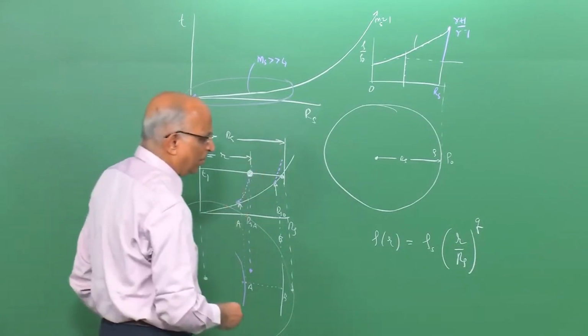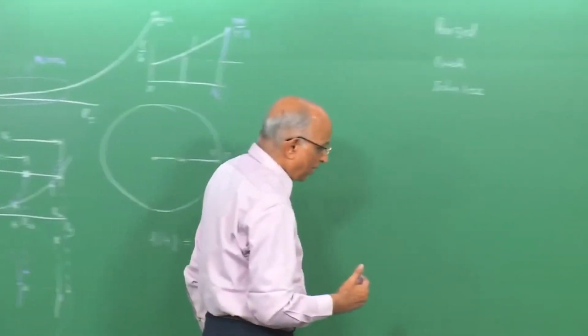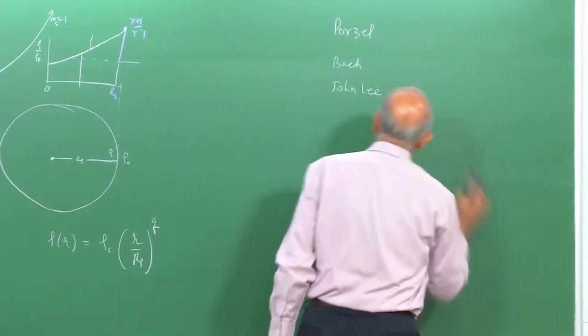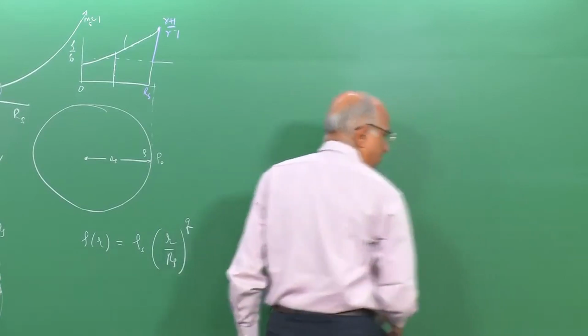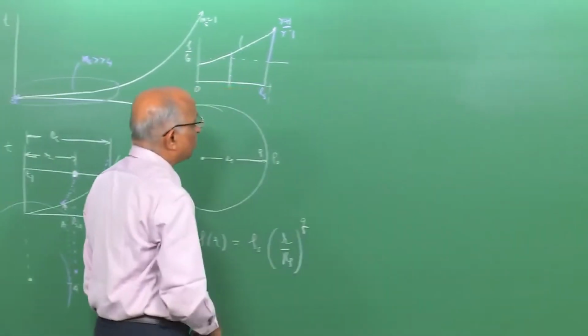We will do something similar, but something quite preliminary, not the advanced level of work which Porzel did, maybe followed by Zacher on this. Let us try to do this problem.